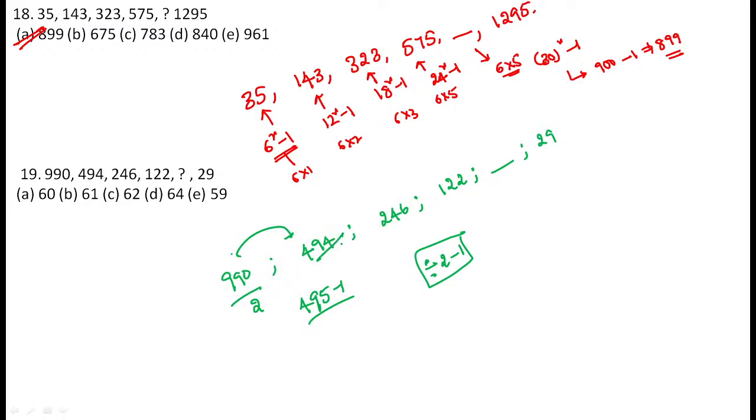Check it out now. See, this is divisible by 2. We get the value 247. But here 246 means you can subtract 1. So the final answer, 122 divided by 2, the value becomes 61. You can subtract 1. The answer becomes 60. So 60 is the perfect answer.